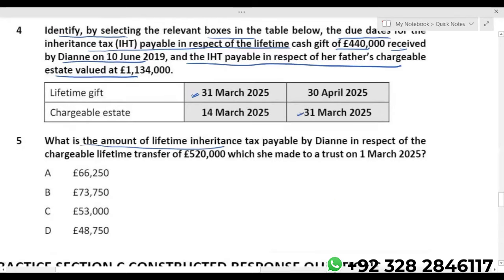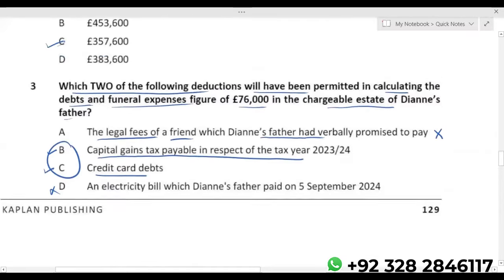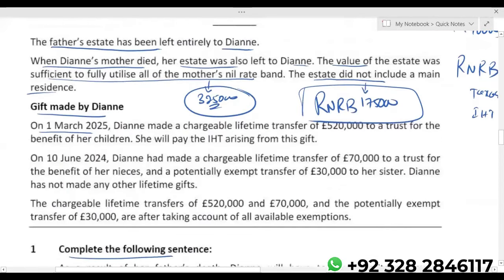What is the amount of lifetime inheritance tax payable by Diane in respect of chargeable lifetime transfer 520, which she made to trust? So how much did Diane pay? She made a gift of 520 to the trust. Gift to the trust is CLT, okay? And when donor pays IHT on CLT during life, it is 25%. Diane made a chargeable lifetime transfer 520 to her trust for the benefit of her children. She will pay the IHT arising from this gift on 10 June 24.